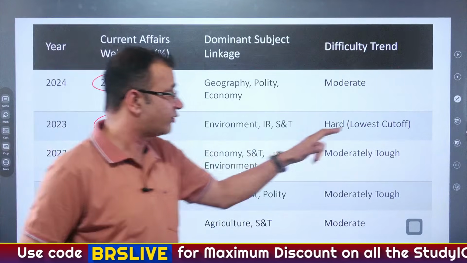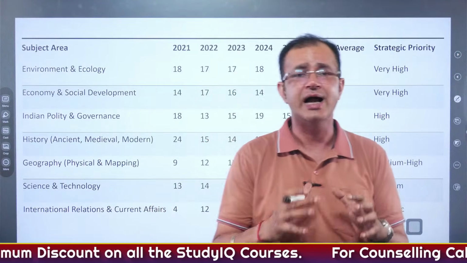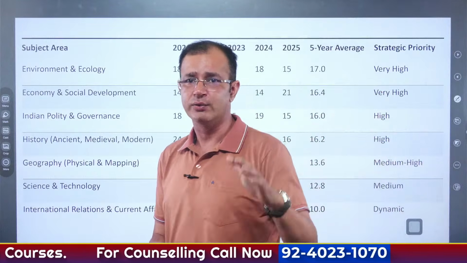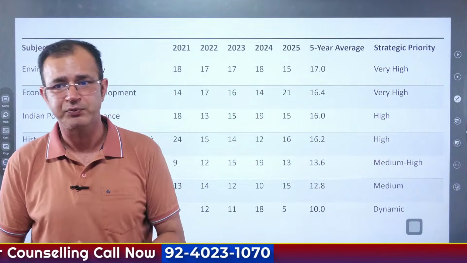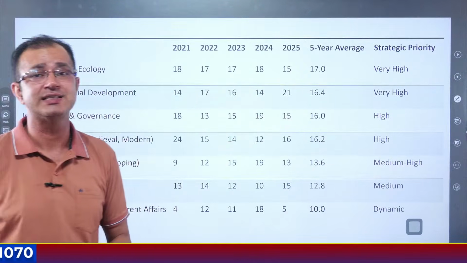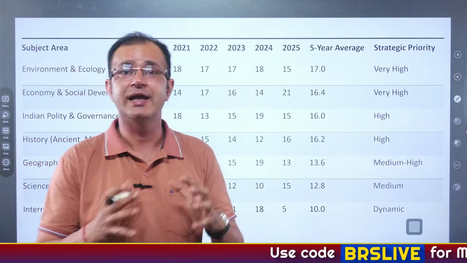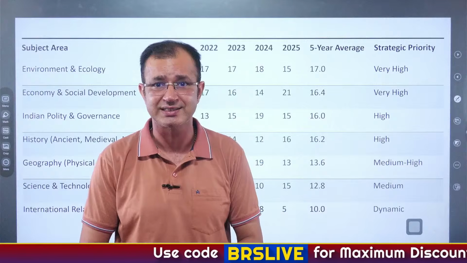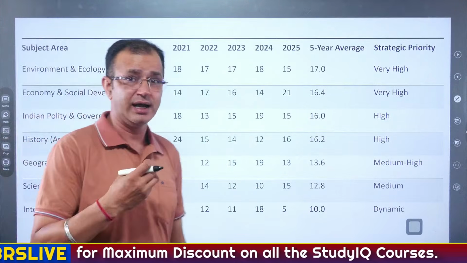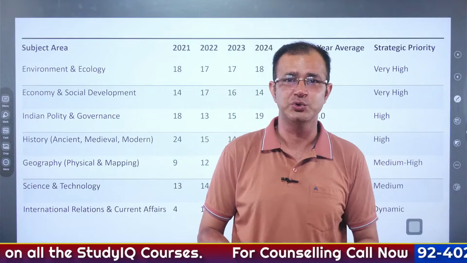So ultimately, it is very important to note that when it comes to current affairs, there are certain subject areas where UPSC is focusing. And you can see this in this complete table. All right, when it comes to environment, you can see that the 5-year average has been 17. All right, this is the average of the questions that you may get in your examination in 2026 as well. At the same time, when it comes to environment and ecology, the focus on current affairs has been very high when it comes to UPSC.